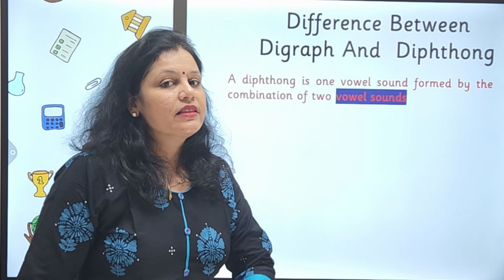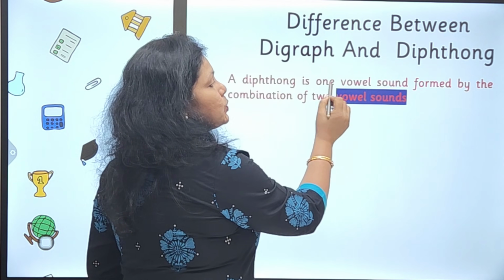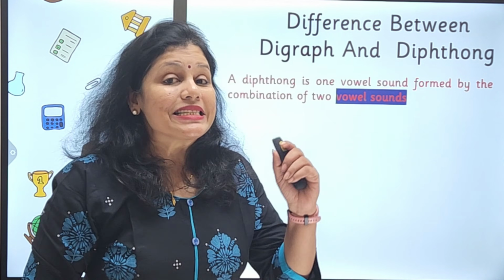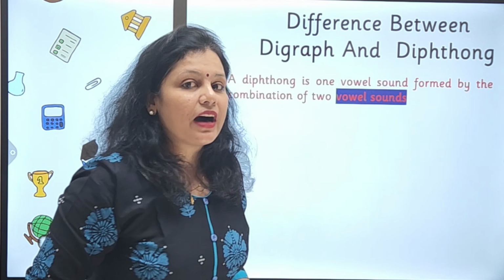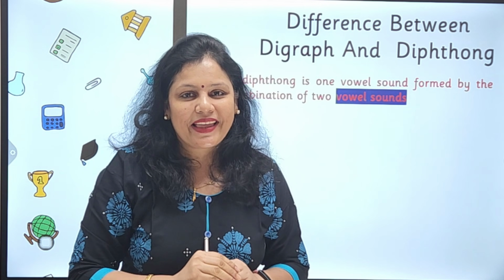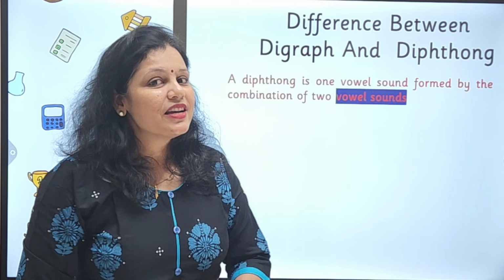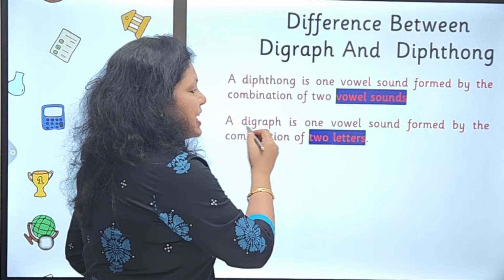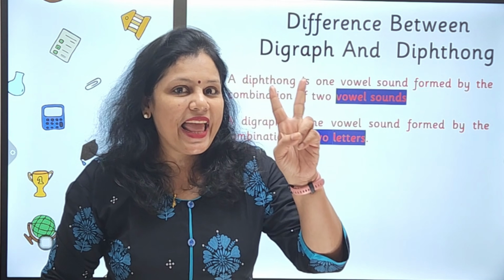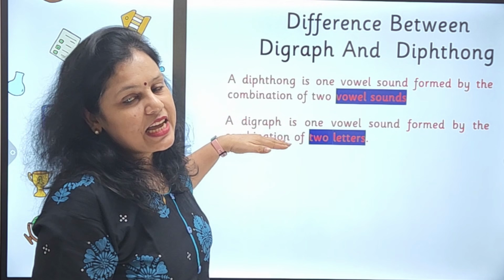Let us quickly see the first difference between a digraph and a diphthong. A diphthong is one vowel sound formed by the combination of 2 vowel sounds. I've highlighted these vowel sounds. Whenever the vowel sounds join together so as to give you one more sound, that is what is known as a diphthong. But a digraph is one vowel sound formed by the combination of 2 letters. So there is a clear difference between a diphthong and a digraph.